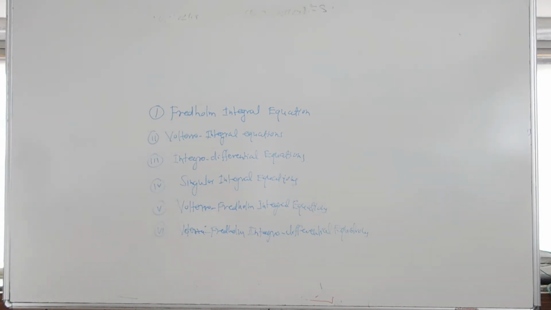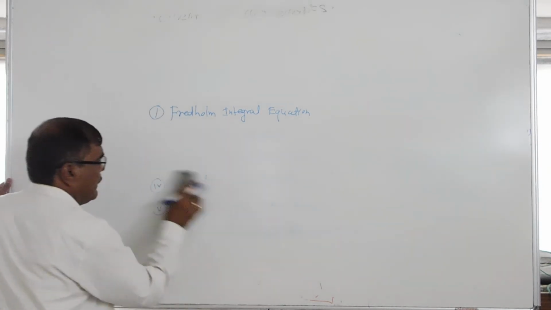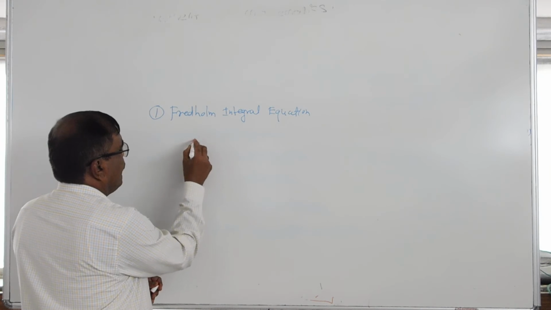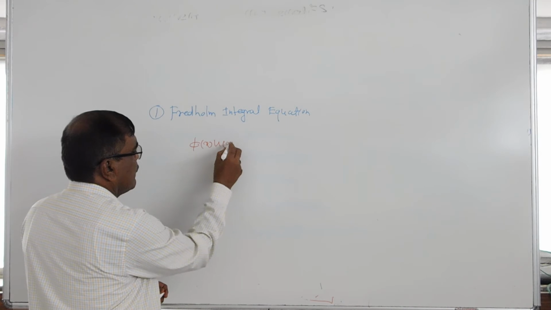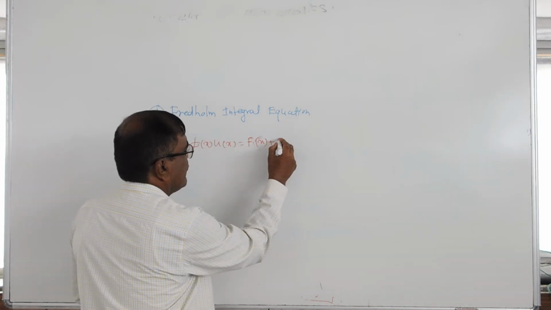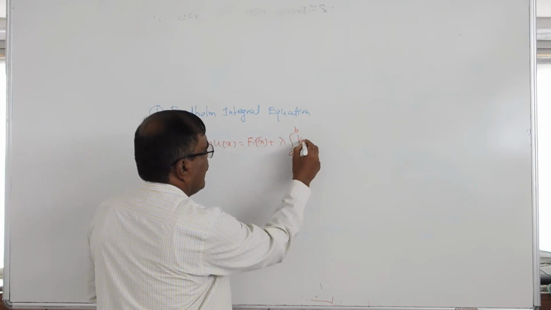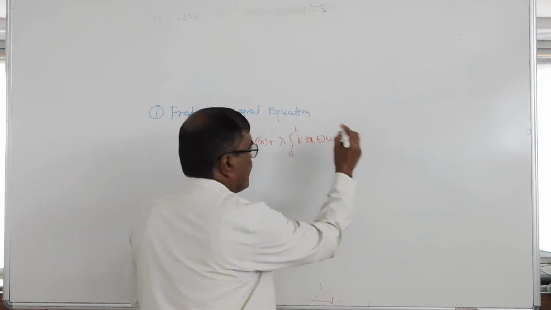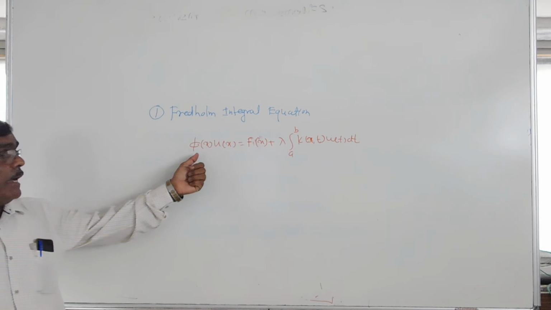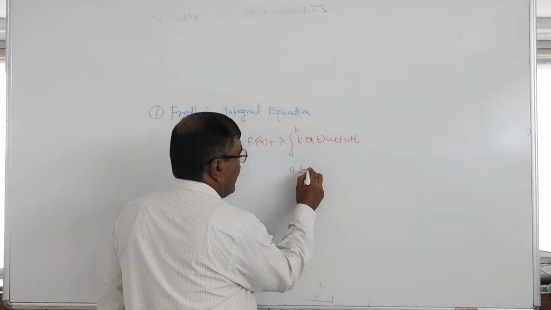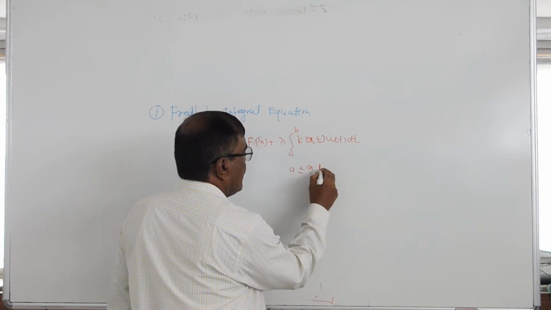So what is the Fredholm integral equation? The standard form of the Fredholm integral equation is phi of x u of x equal to f of x plus lambda times the integral from a to b of k of xt u of t dt, where a is less than or equal to x, and t is less than or equal to b.